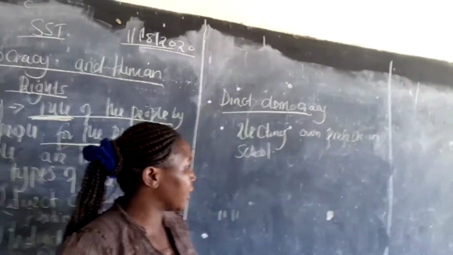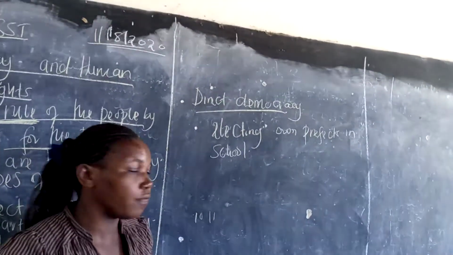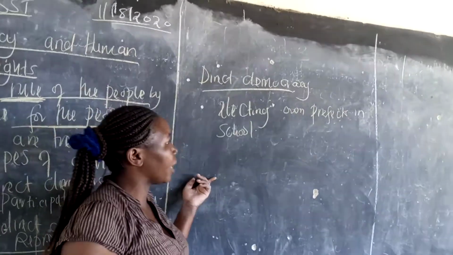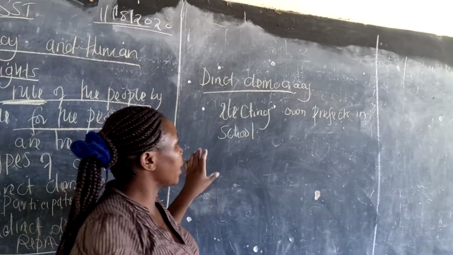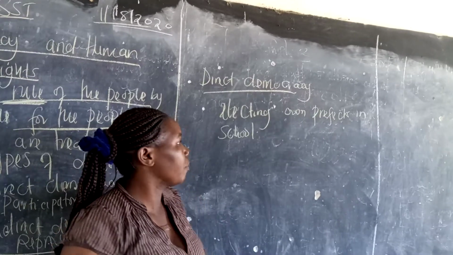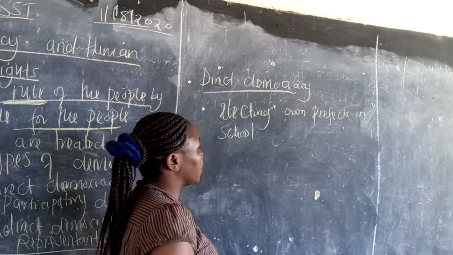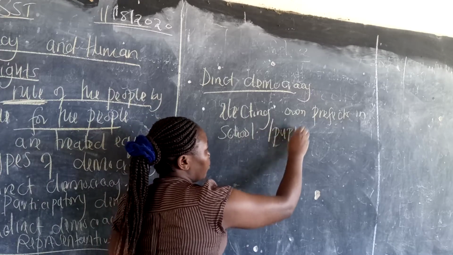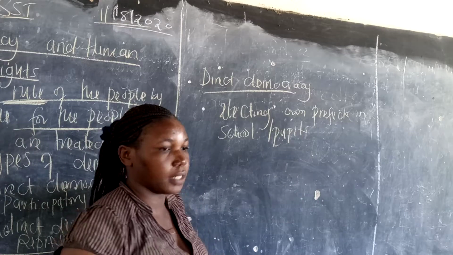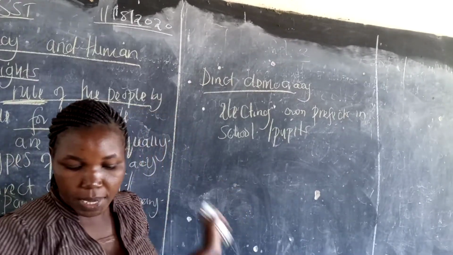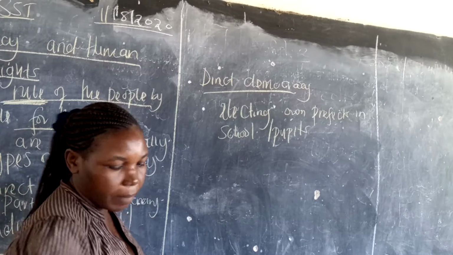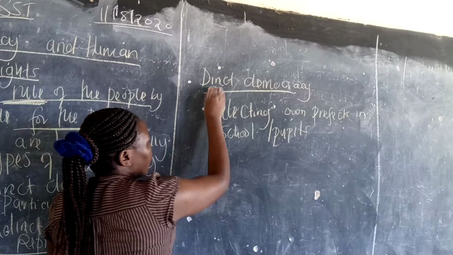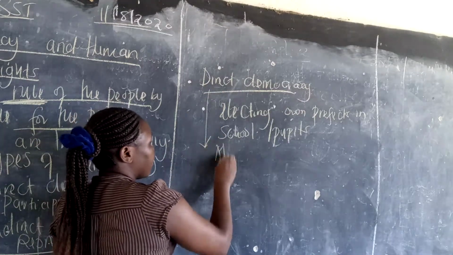Like class 5, the whole class 5 will vote for whoever they want. Or the school head, we have a head boy in school. The head boy is elected by fellow pupils, not only the teachers, the pupils themselves. That is direct democracy, meaning where all members take part in decision making.